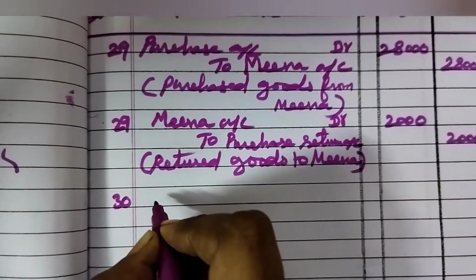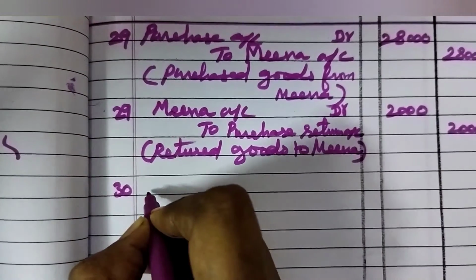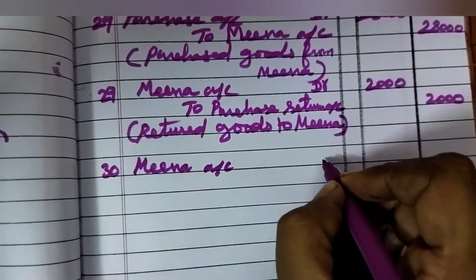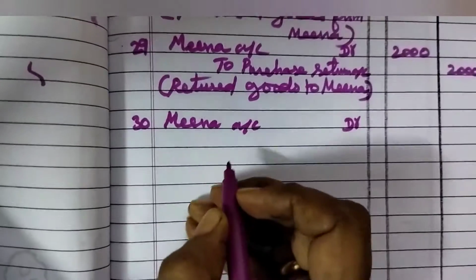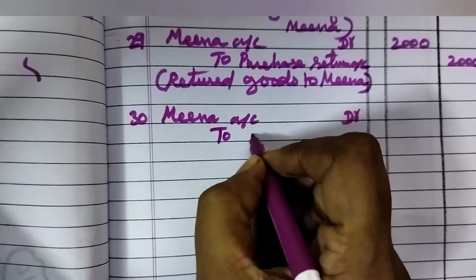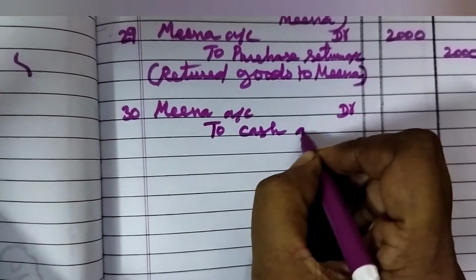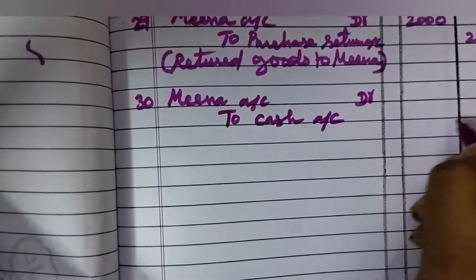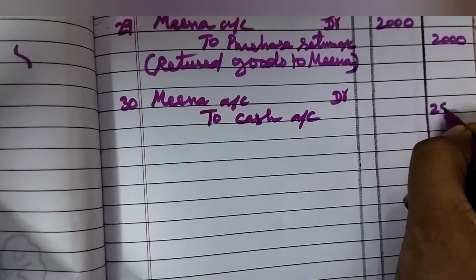So we paid cash to Meena. Meena is the receiver. So Meena account should be debited. So to cash account 25,500.